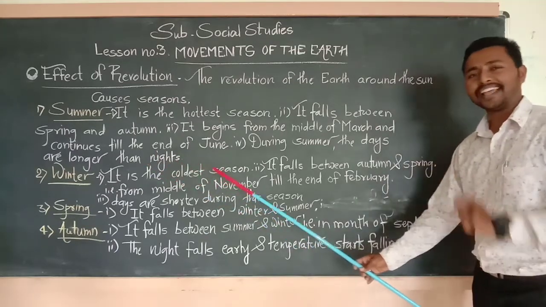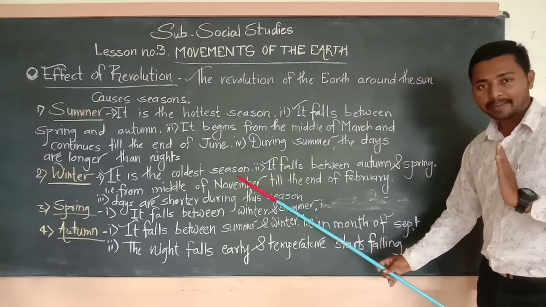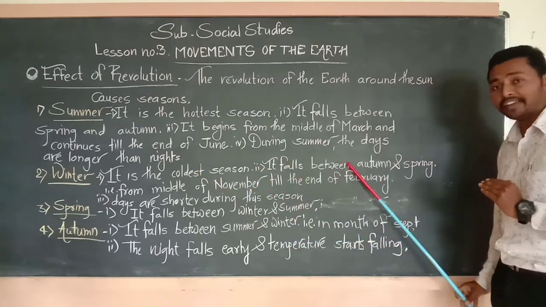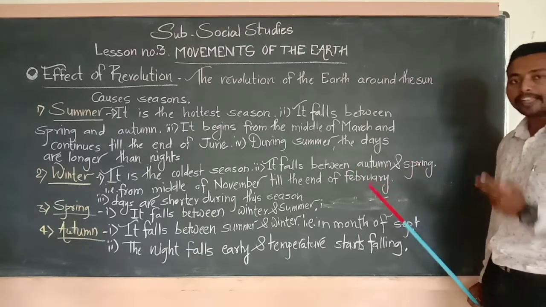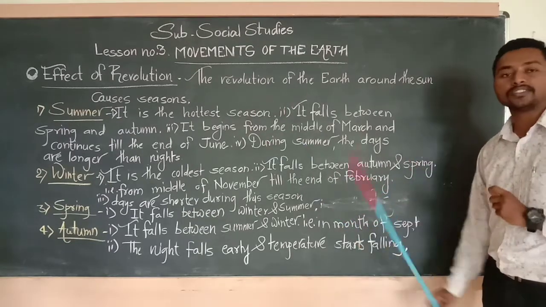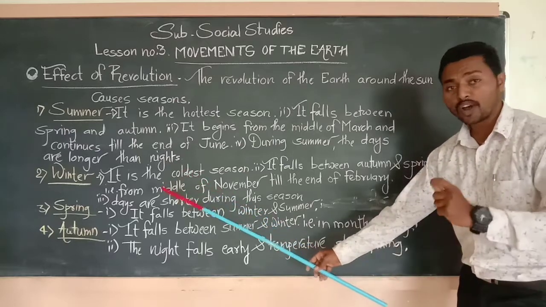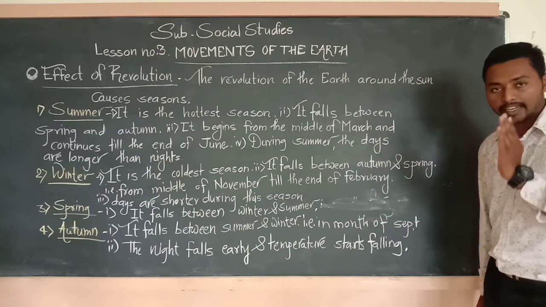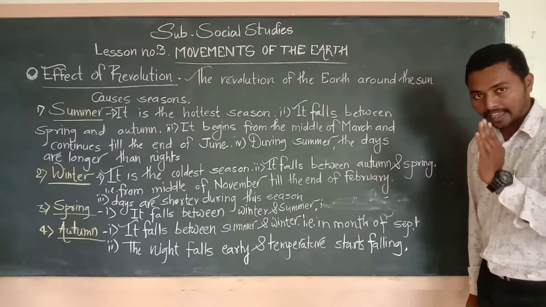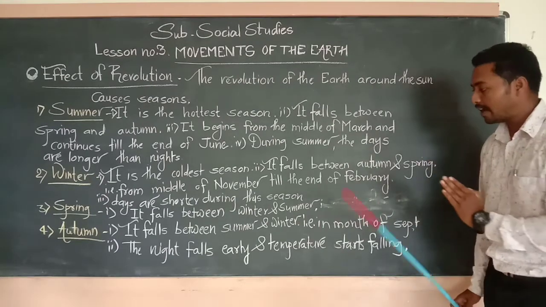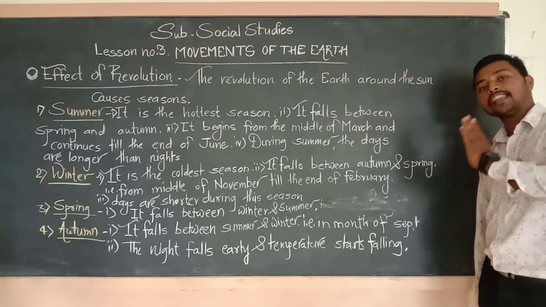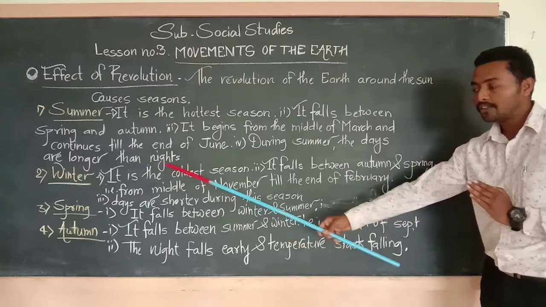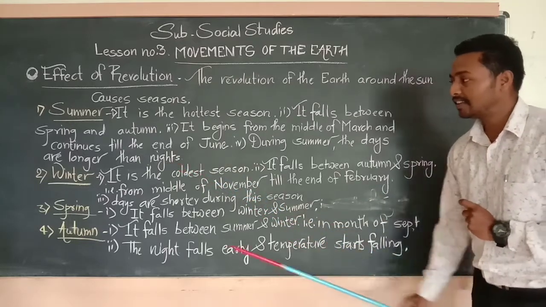It is the coldest season. ठंडी का मौसम कब आता है? Winter season में. Second point, it falls between autumn and spring. Autumn and spring के बीच में winter season आता है. That is from the middle of November till the end of February. यानी नवंबर महीने के आधे पार्ट से स्टार्ट होता है एंड एंड ऑफ फरवरी के लास्ट 28 डेज तक विंटर सीजन रहता है.